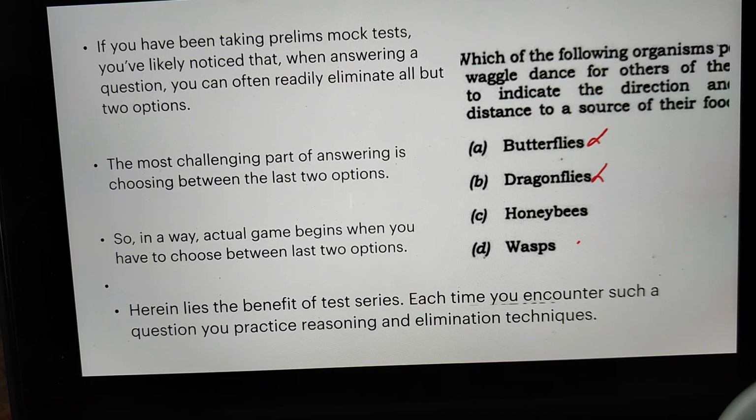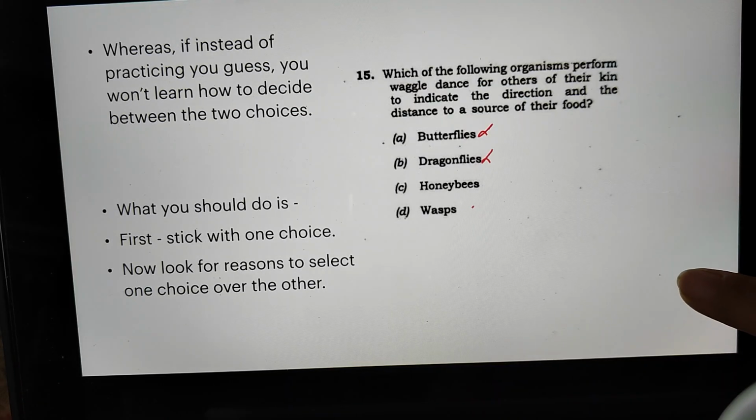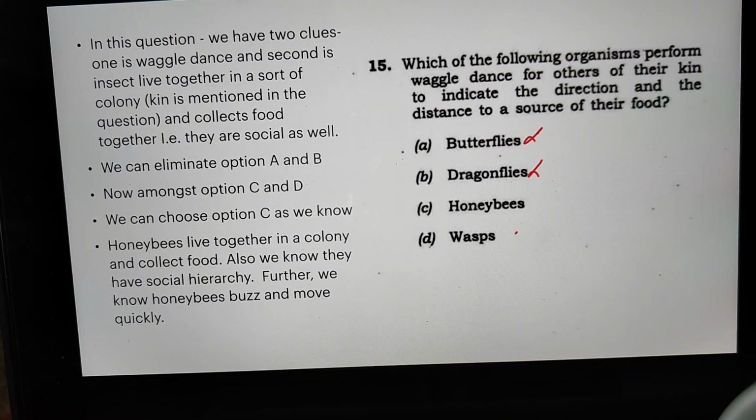Now we are left with option C and D. Herein comes the main crux of this video. Now, how are we going to logically reason out one of these options? Now we'll take these options one by one and analyze and start reasoning with whatever knowledge we have about them. In this question, now we have two clues.